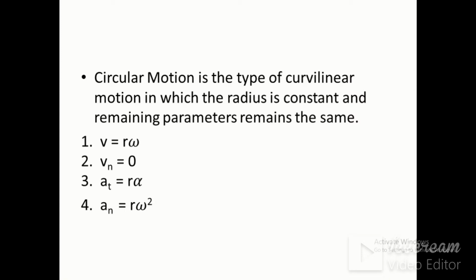Circular motion. Circular motion is the type of curvilinear motion in which the radius is constant and the remaining parameters remain the same. What were those formulas in curvilinear motion? Tangential velocity v is equal to r omega, where r is the radius and omega is the angular velocity. Vn, the normal component of velocity, is equal to 0. Tangential component of acceleration, at, is equal to r alpha. Normal component of acceleration, an, is equal to r omega square, where r is the radius, alpha is the angular acceleration whose unit is radian per second square, and omega is the angular velocity.